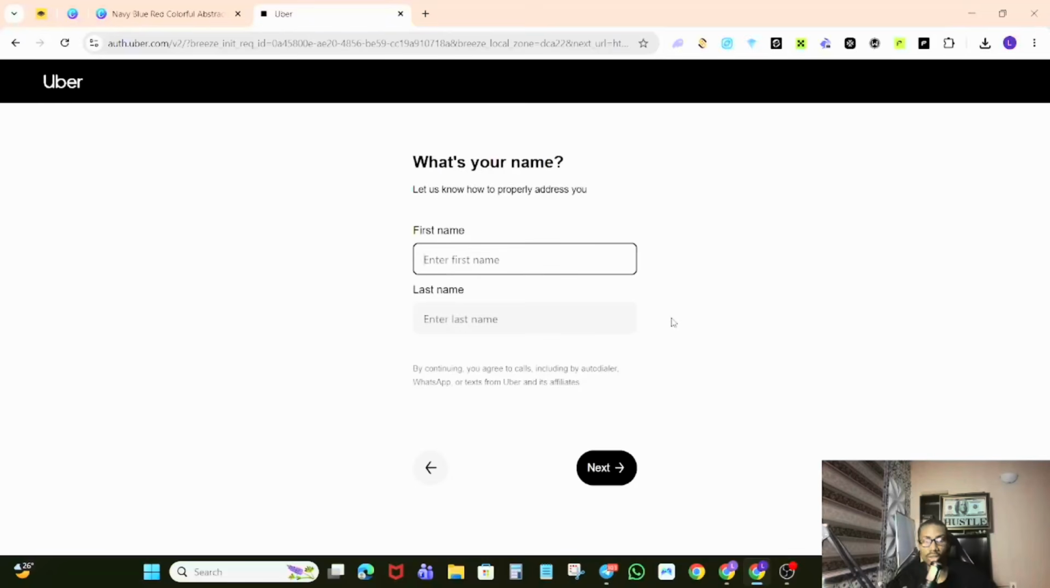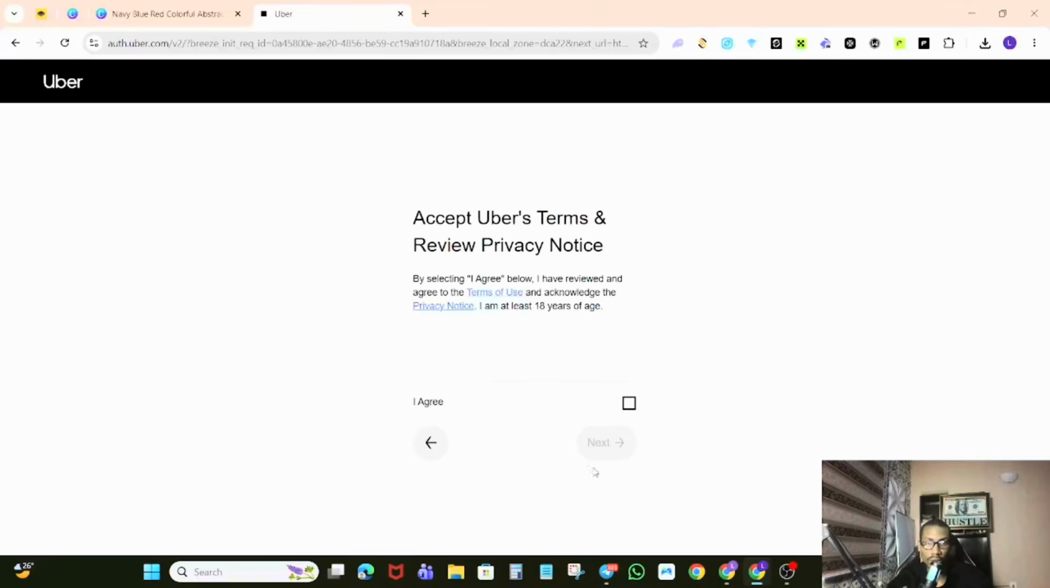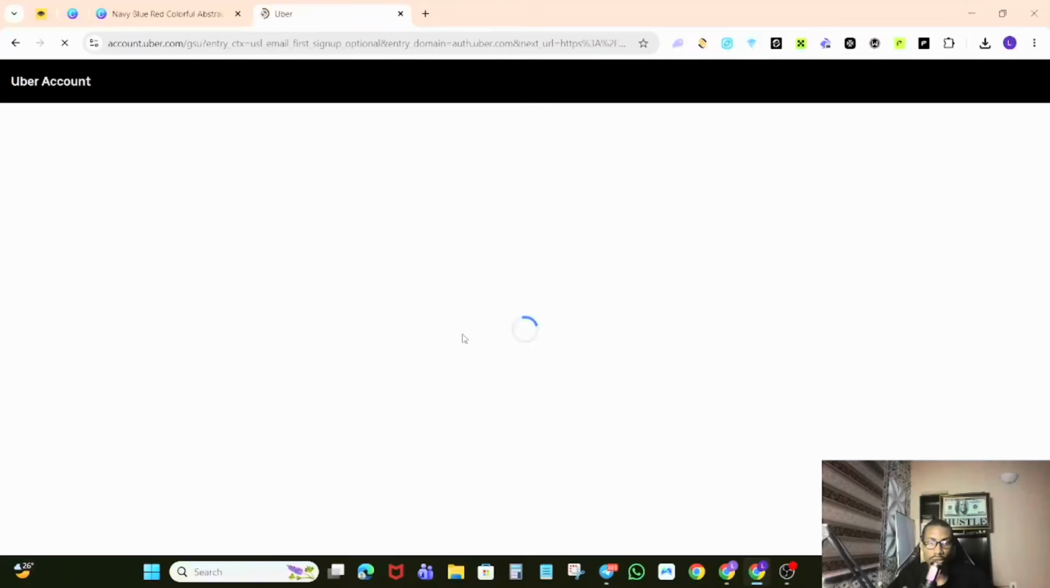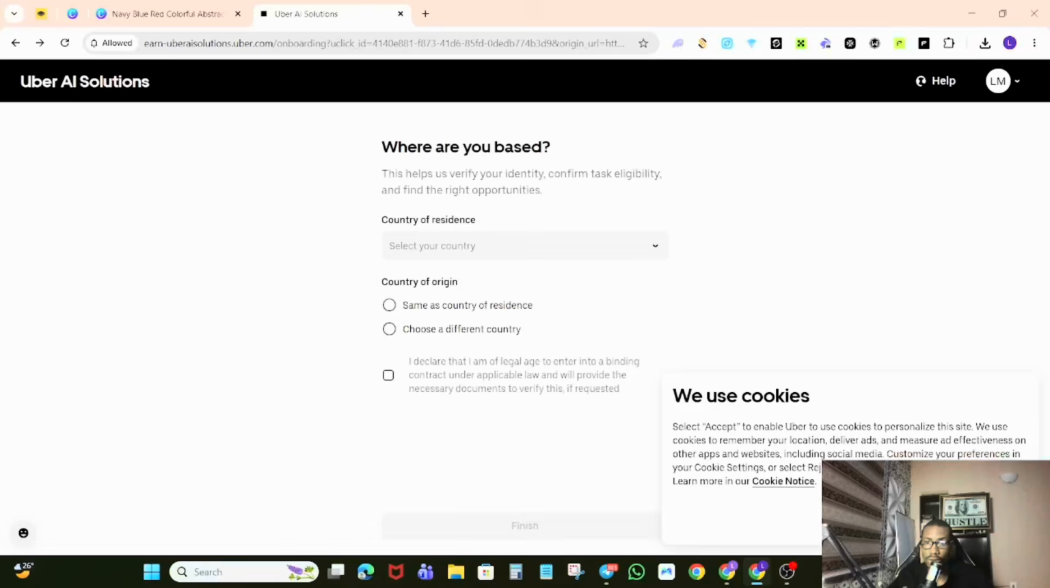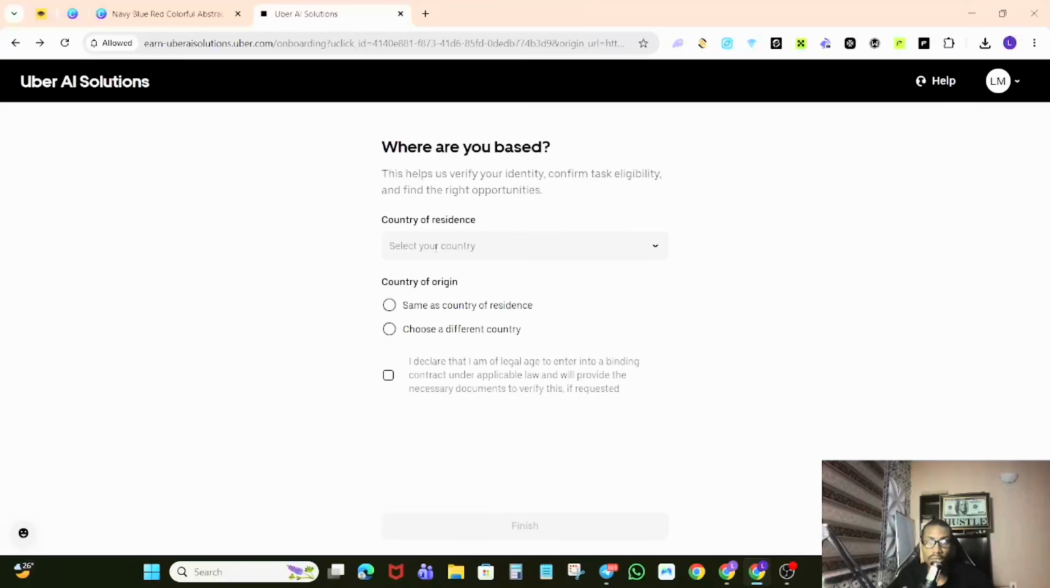And then you can see that you now have to put in your first and last name. So I'm going to put her first and last name, and we'll proceed with that. Agree to the terms and conditions, and let's see what's next. You can see everything has been set. Now we need to put in a recovery phone or a passkey, so I could just skip this. Accept this, and this is where the real deal is.